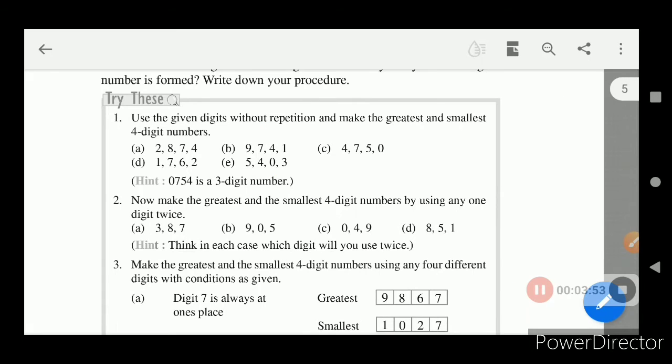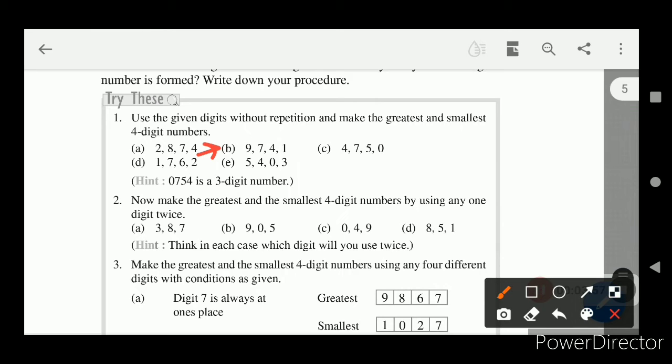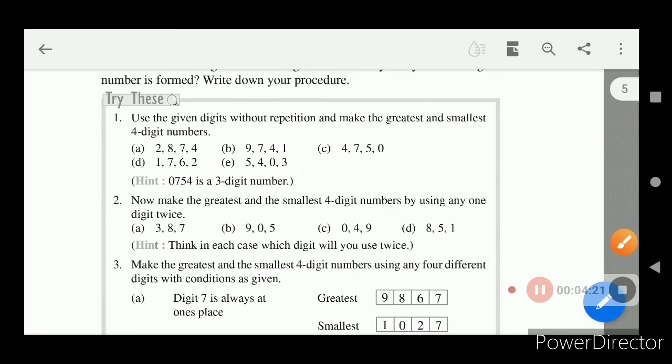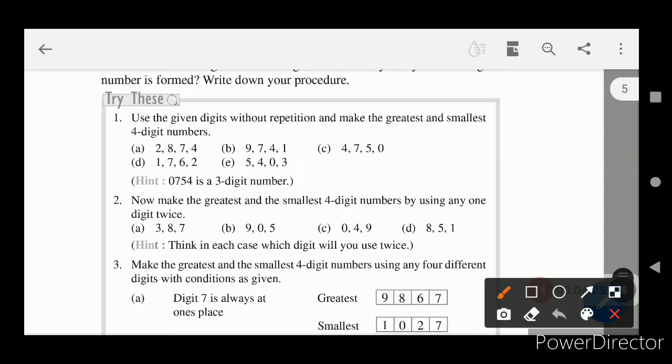For the same question, example B, 9741. The greatest and smallest can be formed similarly: 9741 will be the greatest as it is arranged in the same way, greatest to smallest digits, and the smallest number made from these 4 digits will be 1479. This is what I am talking about in this question. Then similarly for question number C, let us see the C part, this one.